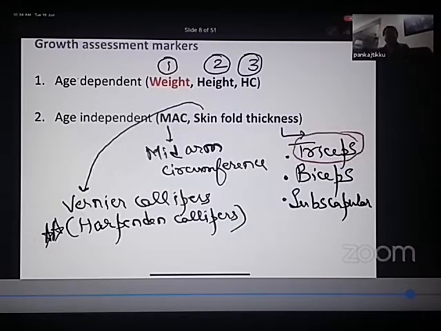Which is the most commonly used? It is the triceps thickness. The triceps thickness is the most commonly used skin fold thickness. So two, three important things about skin fold thickness.